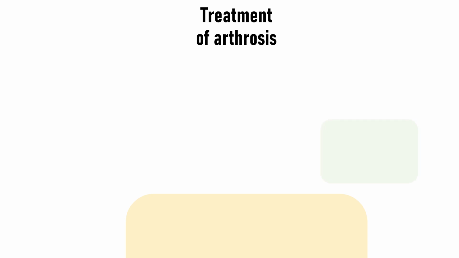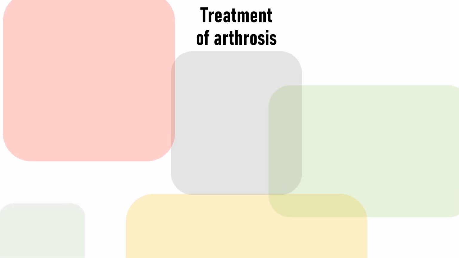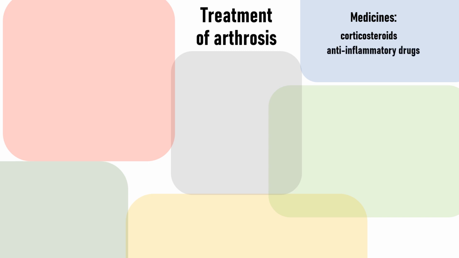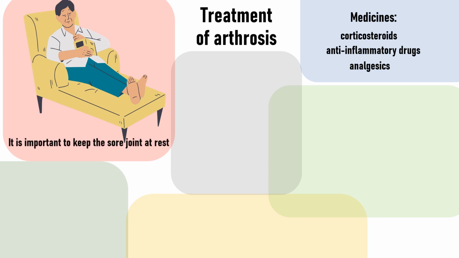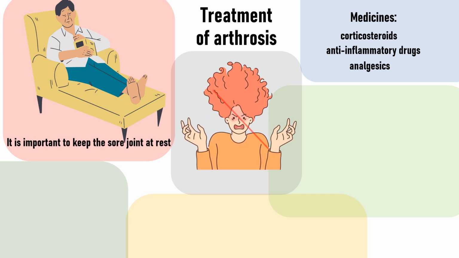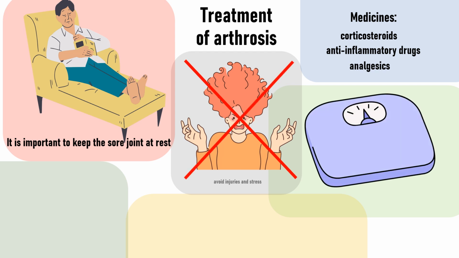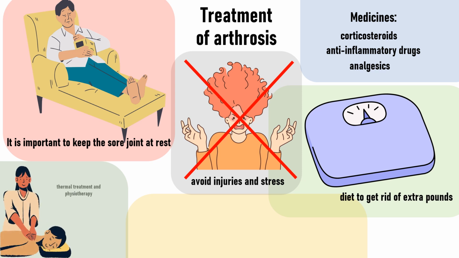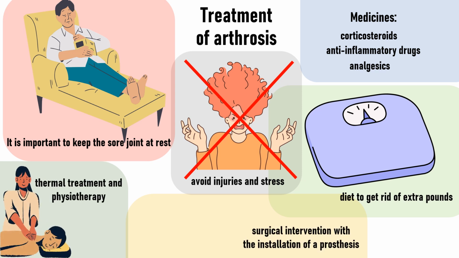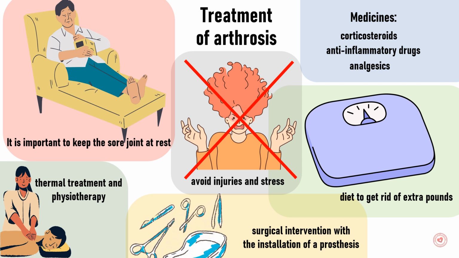The following medications are used to reduce pain in case of arthrosis: corticosteroids, anti-inflammatory drugs, analgesics. During an attack of arthrosis, it is important to rest the affected joint. Patients with arthrosis should avoid injury and stress, which can cause a crisis of arthrosis. In case of obesity, a diet to get rid of extra pounds can improve symptoms associated with joints. Thermal treatment and physiotherapy can be very useful. As a last resort, when the joints are destroyed, surgery with the installation of a prosthesis can be used.